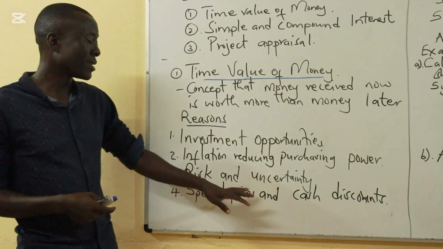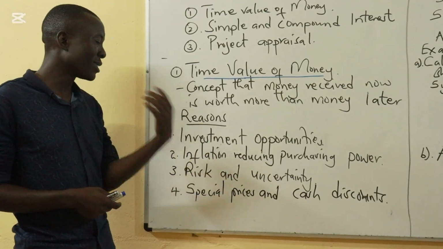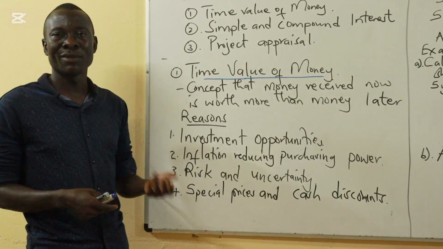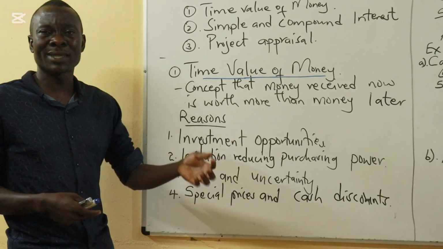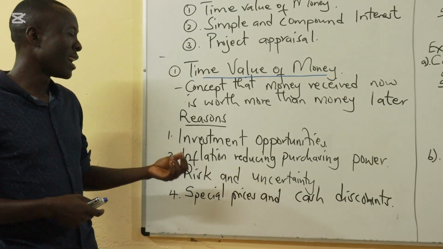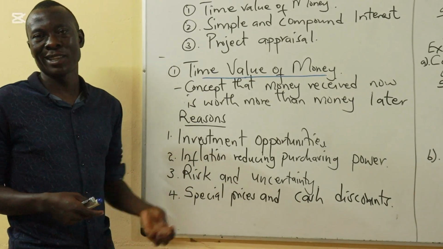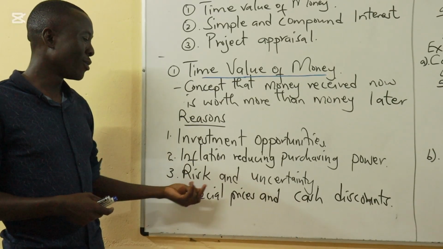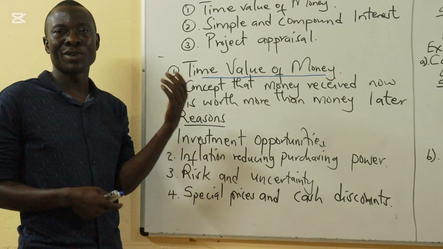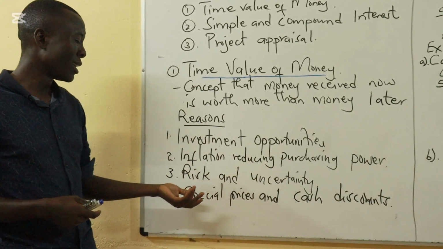Three is risk and uncertainty. Receiving money now is better than receiving it in future, because in future there are more risks as time goes by, and at the end you may end up not receiving that money. Someone will prefer money now because of the risks that accompany it.